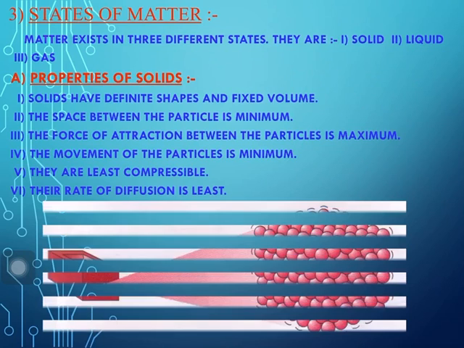Properties of gases. Gases have no definite shape or fixed volume. Gases occupy the whole space of the container. The space between the particles is maximum, and the force of attraction between the particles is minimum. The movement of particles is maximum. They are most compressible, and their diffusion is more than solids and liquids. You can see the difference between the particles.